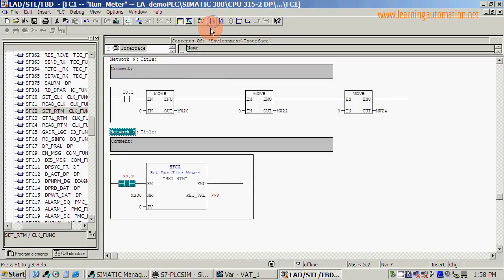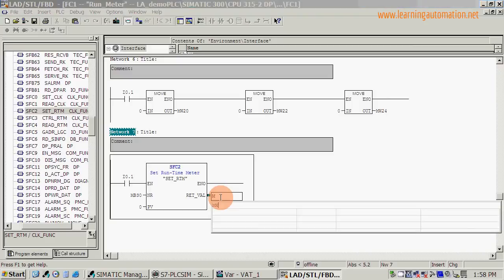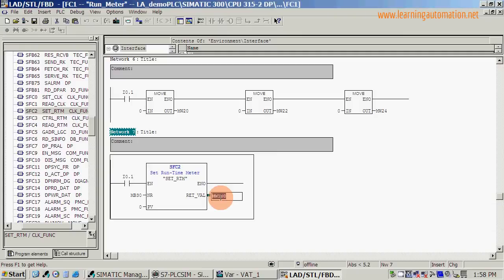We're going to use the same reset signal. The return value is a status word for the status of the runtime meter. So we're just going to use memory word 100, which is a spare memory word.